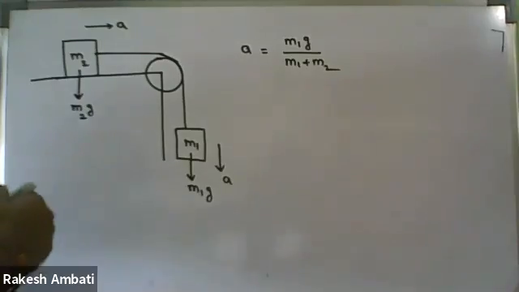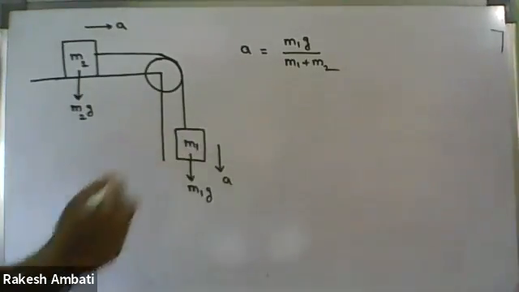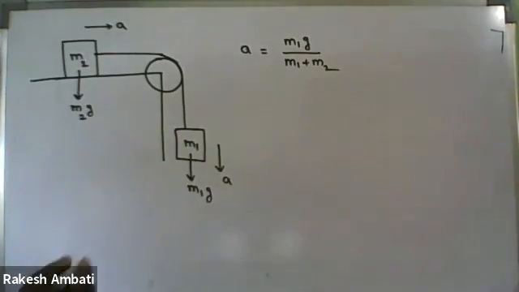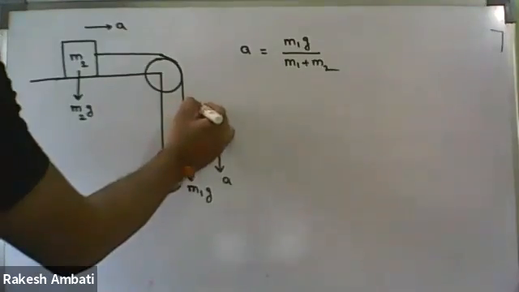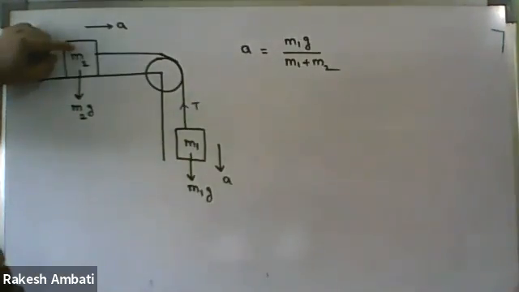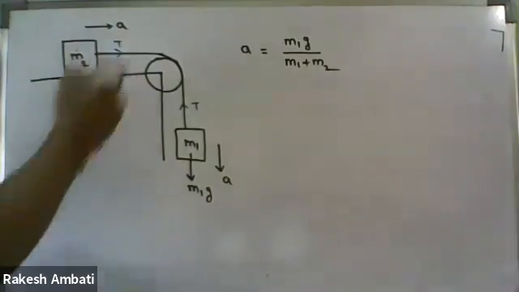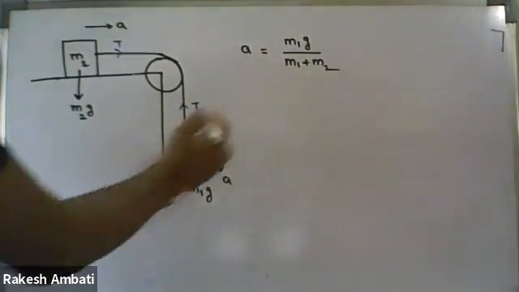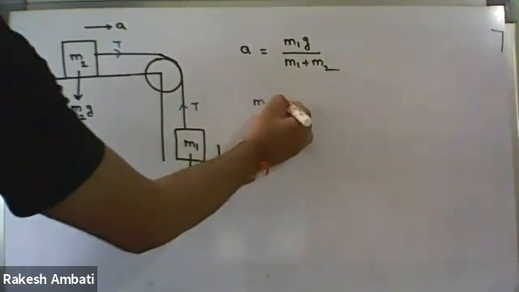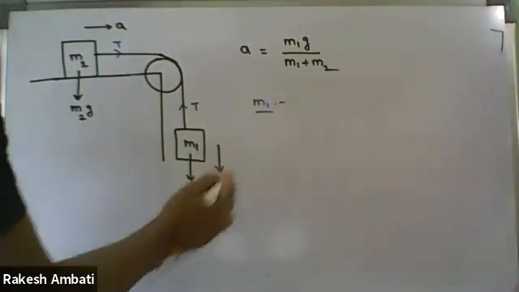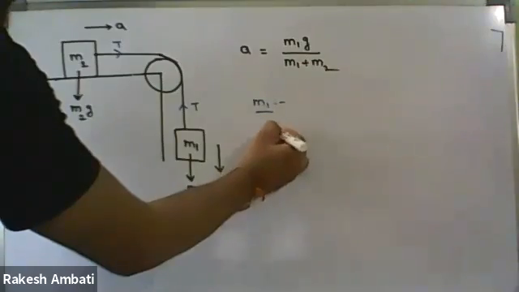So in the case of M1, what is the direction of tension force T? Upwards. In the case of M2, what is the direction of tension? Rightwards. Therefore, write down the dynamic equation for M1. M1 is moving downwards with acceleration a, so M1g minus T is the resultant force.